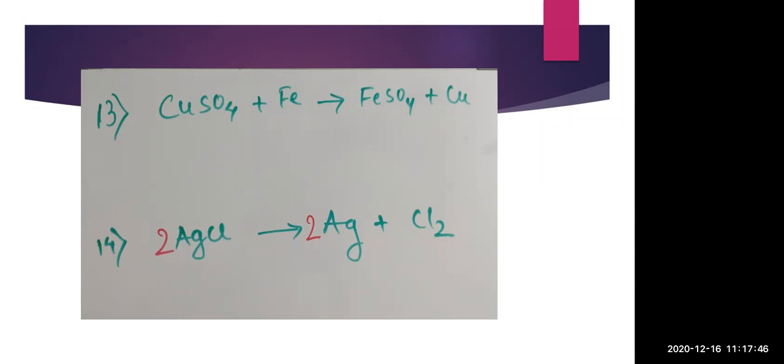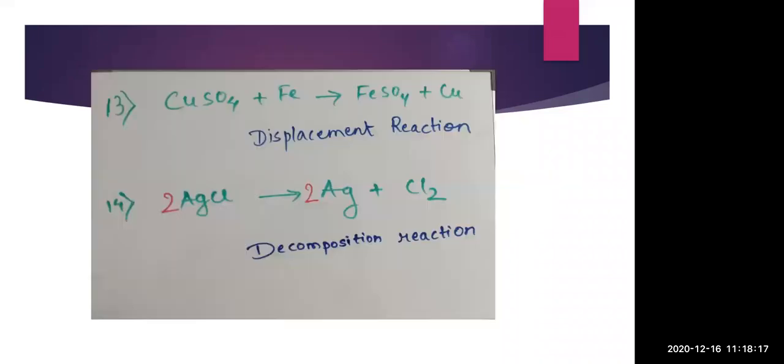Then comes AgCl gives Ag plus Cl2. Here the reactant is 1 and the products are 2. Whenever the reactant is 1 and the products are 2, it is simply a decomposition reaction, where the breakdown of the compound takes place. So AgCl breaks down into Ag and Cl2, and hence we are getting the products Ag and Cl2. So the first one is a single displacement reaction, and the next one is the decomposition reaction.